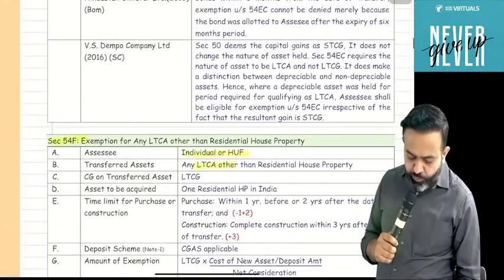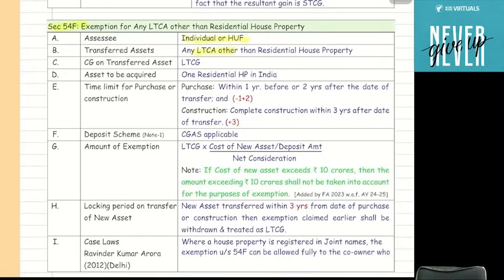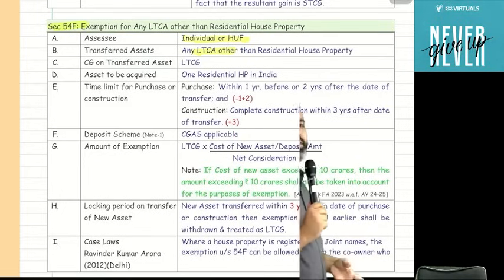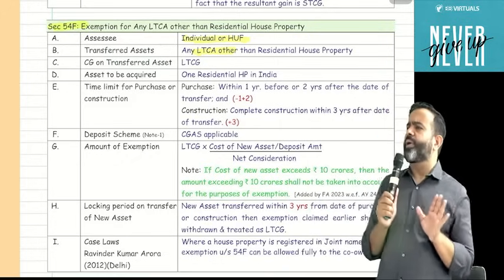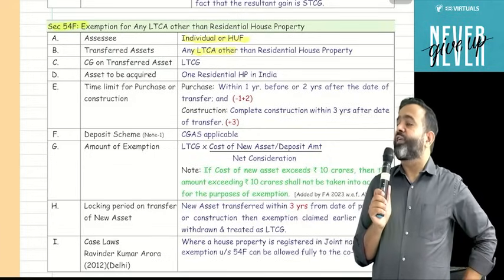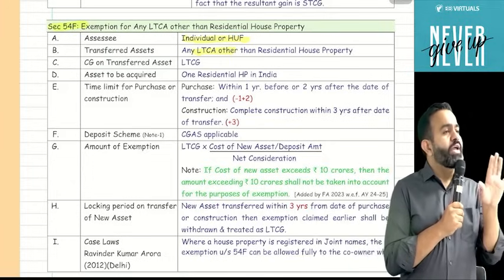Now section 54F. This section is also applicable for individual and HUF. This section says that if you transfer any property, your wish, any property, meaning you can transfer gold, silver, shares, a plot, whatever property, and there is a long-term capital gain, and you purchase any one residential house property in India, you can claim the exemption under section 54F.